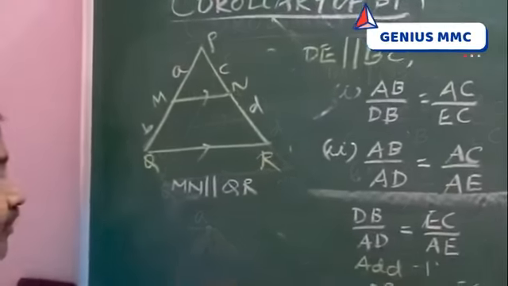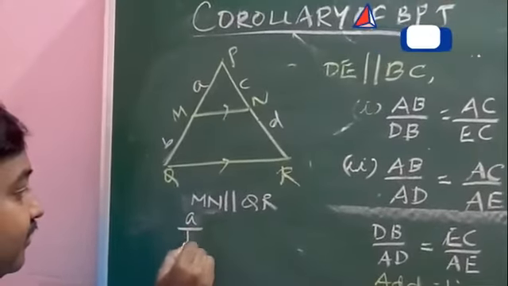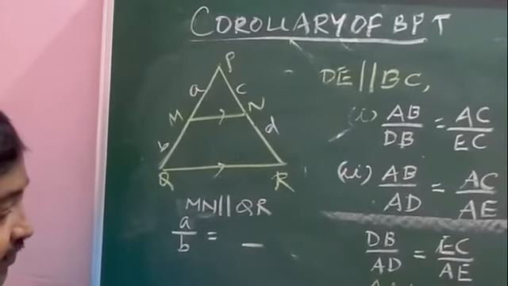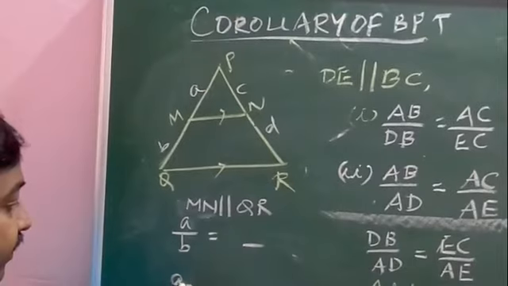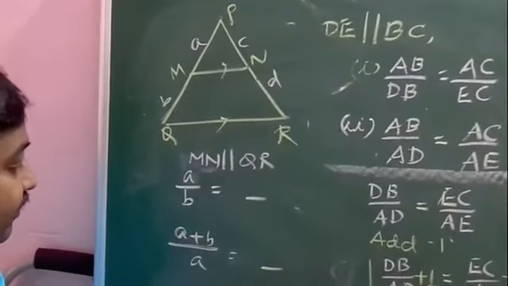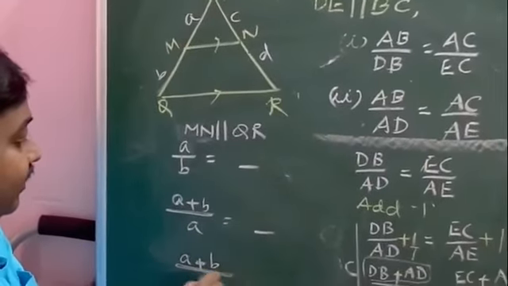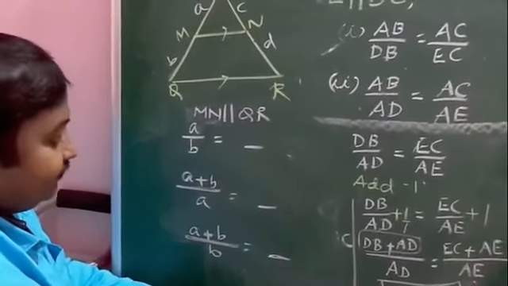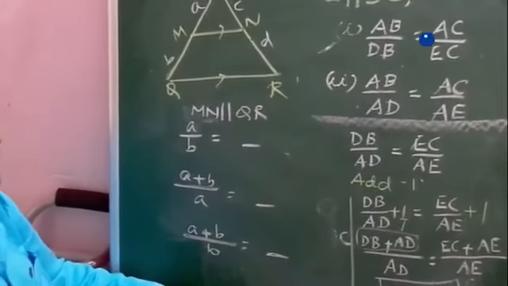You can write down the BPT formula very well. A by B equals dash. A plus B by A equals dash. A plus B by B equals dash. Very simple. Now write down the answer.